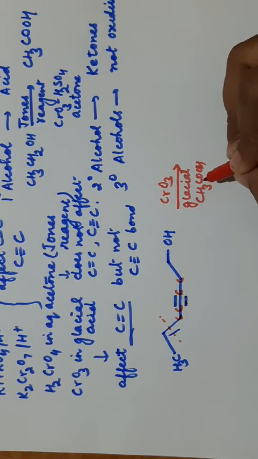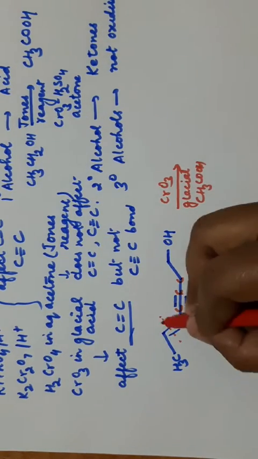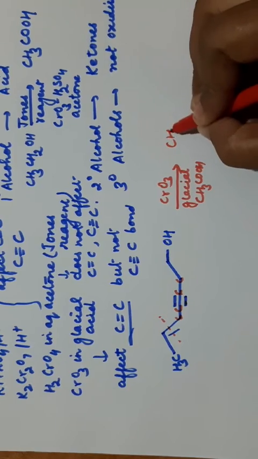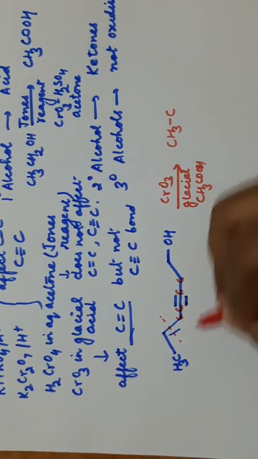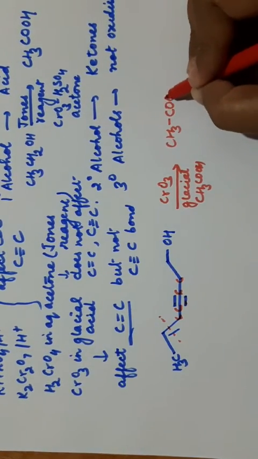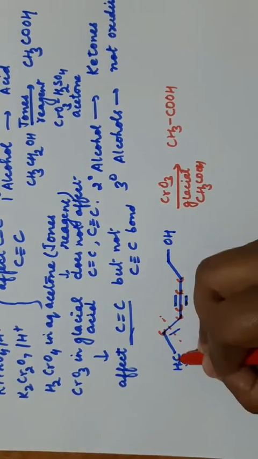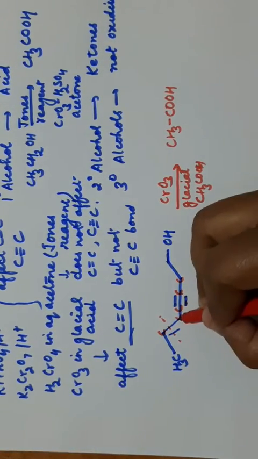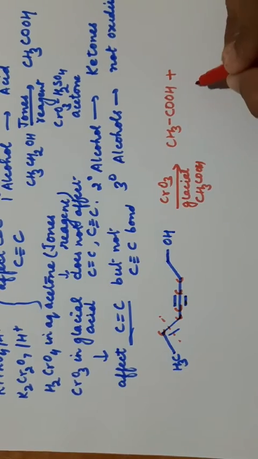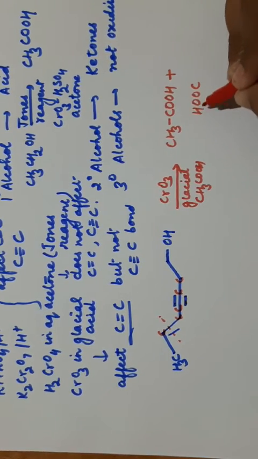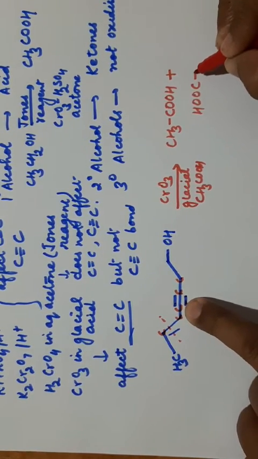If you are treating it with CrO3 in glacial acetic acid, this bond will cleave. Let us write the product from here. CH3C will convert to acid, COH. Here there is one carbon, CH3COH. This carbon will also give COH. Let us write from this carbon. Then there is a carbon here, there is a triple bond.